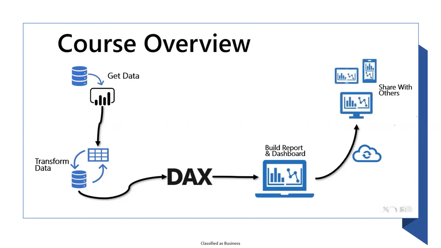We can pick and pull the data from these tools into this. Then we will do the transformations here, ETL, extract, transform, and load, in the transformation editor.